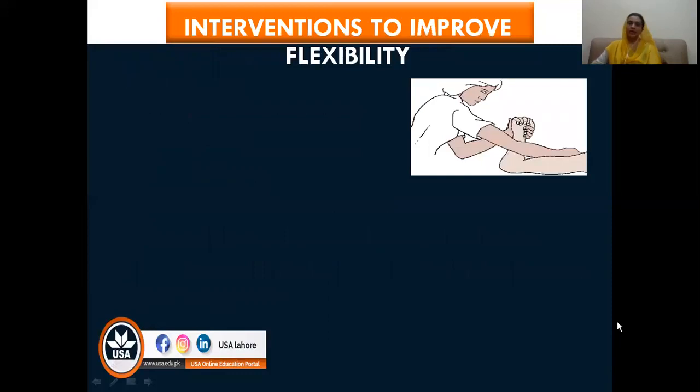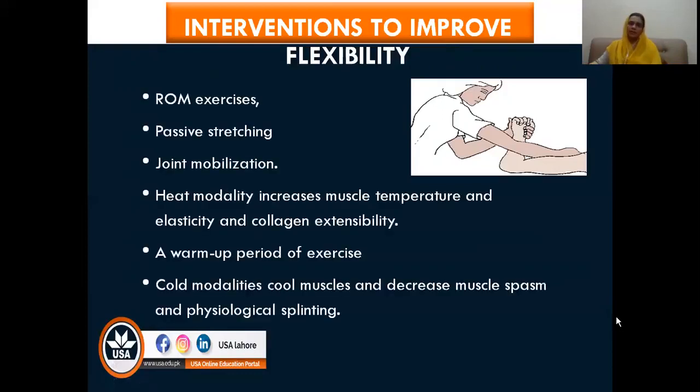So next we have interventions to improve flexibility. As you all know, many times the patient has muscle shortening that can be a result of the limb being held in a shortened position for a very long time, or there can be loss of flexibility. So when the patient is in the initial stages, even simple arm exercises will help to improve the